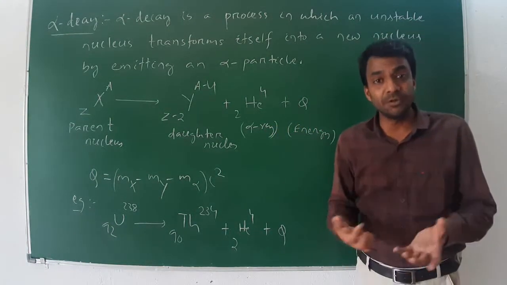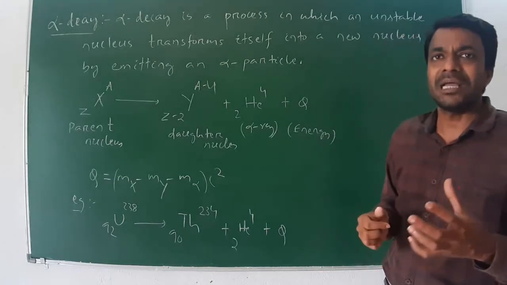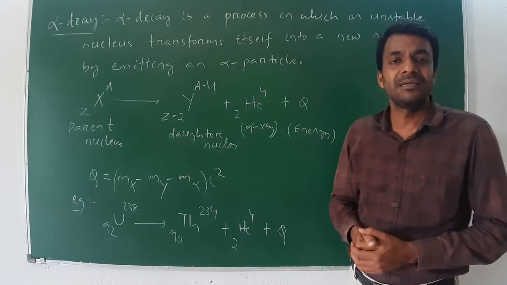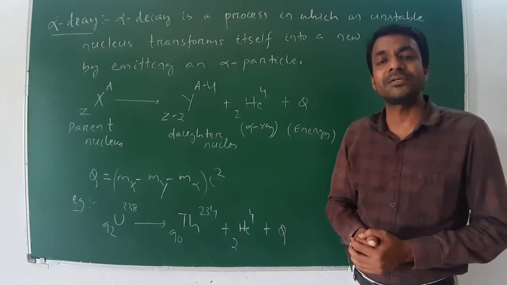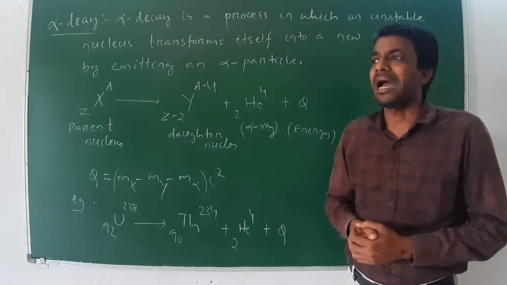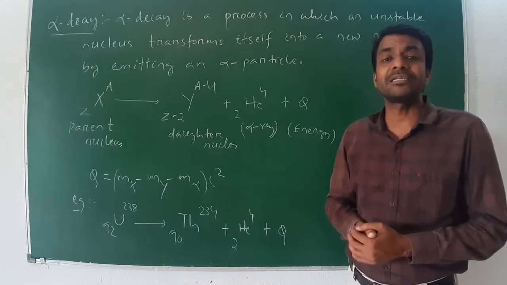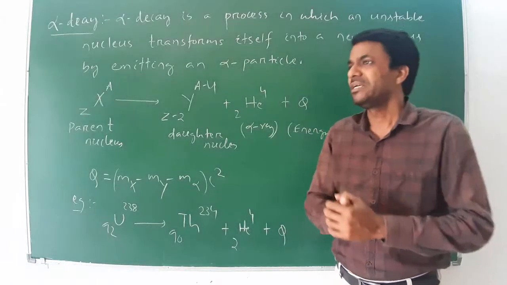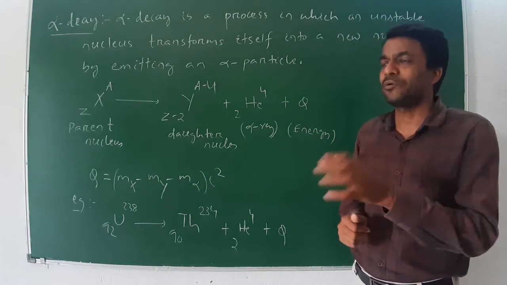What is Q? Q is the amount of energy released in alpha decay, also known as the Q value, and it is determined according to Einstein's mass-energy relationship, E equals mc squared.